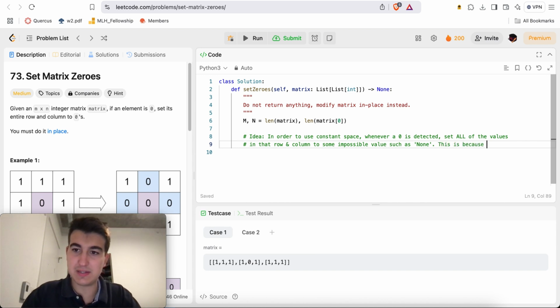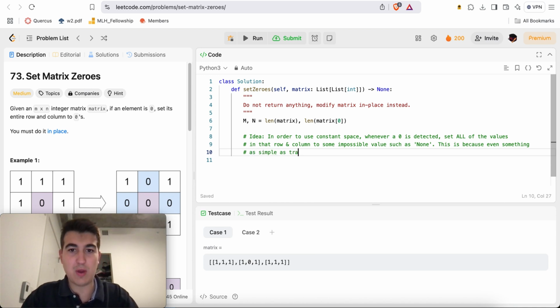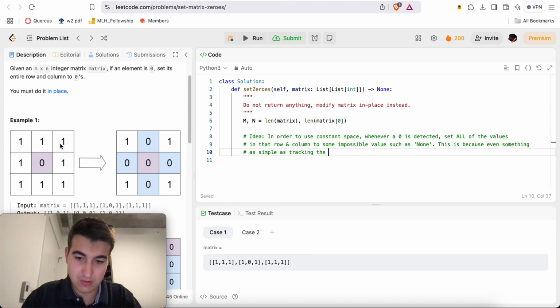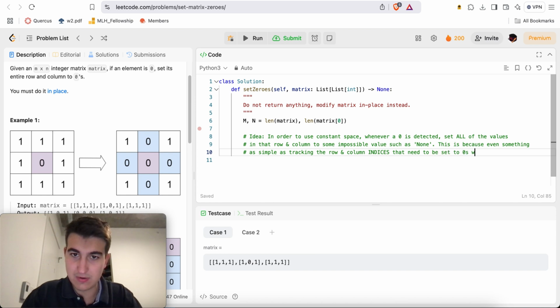This is because even something as simple as tracking the row and column indices that need to be set to zeros will require O of m plus n space.